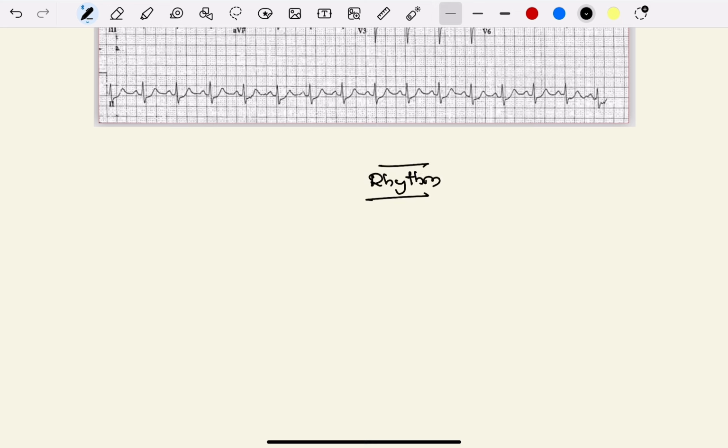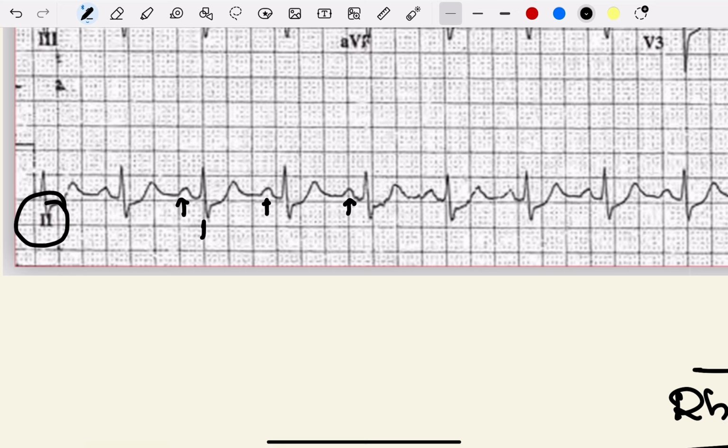All P waves are looking similar morphologically. When I say morphologically, it is size and shape. So all P waves are looking similar, and all P waves are followed by QRS complexes. These are your QRS complexes, and these are your R waves. So RR interval is equal every beat. These all 3 points suggest that there is normal sinus rhythm.